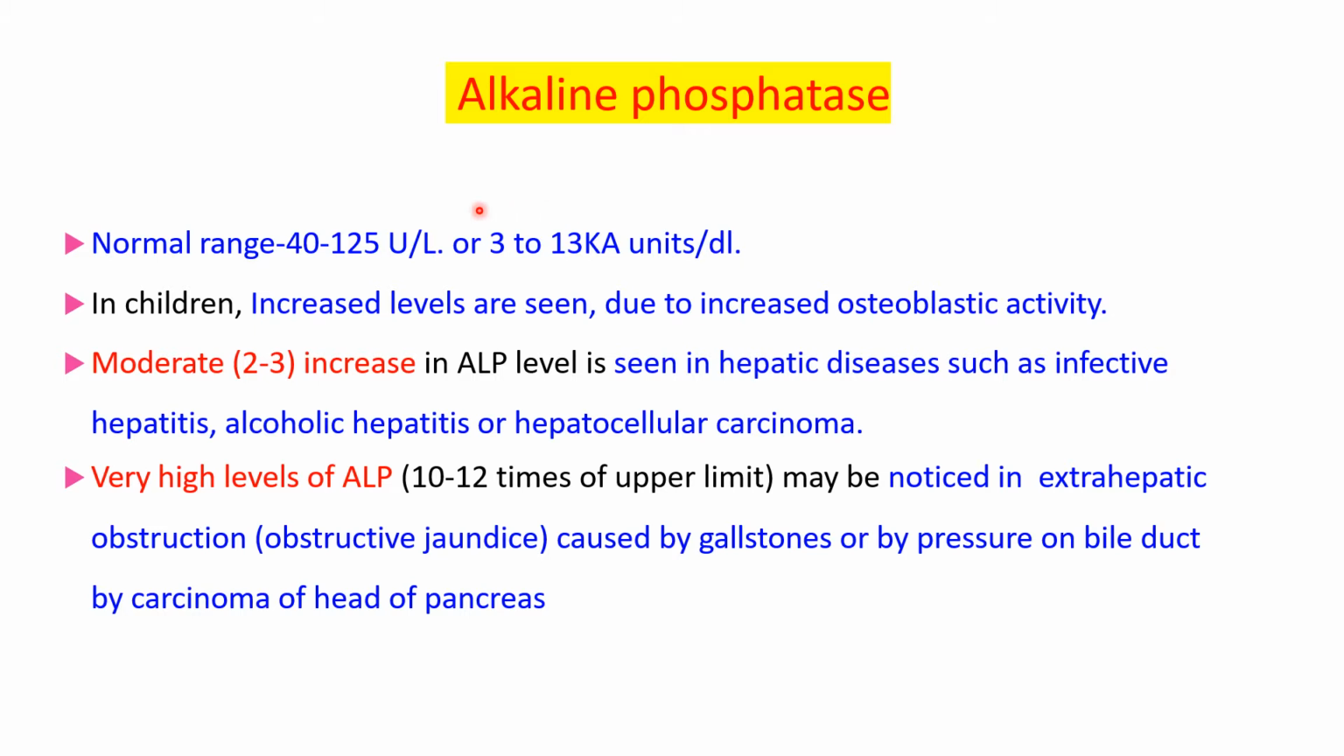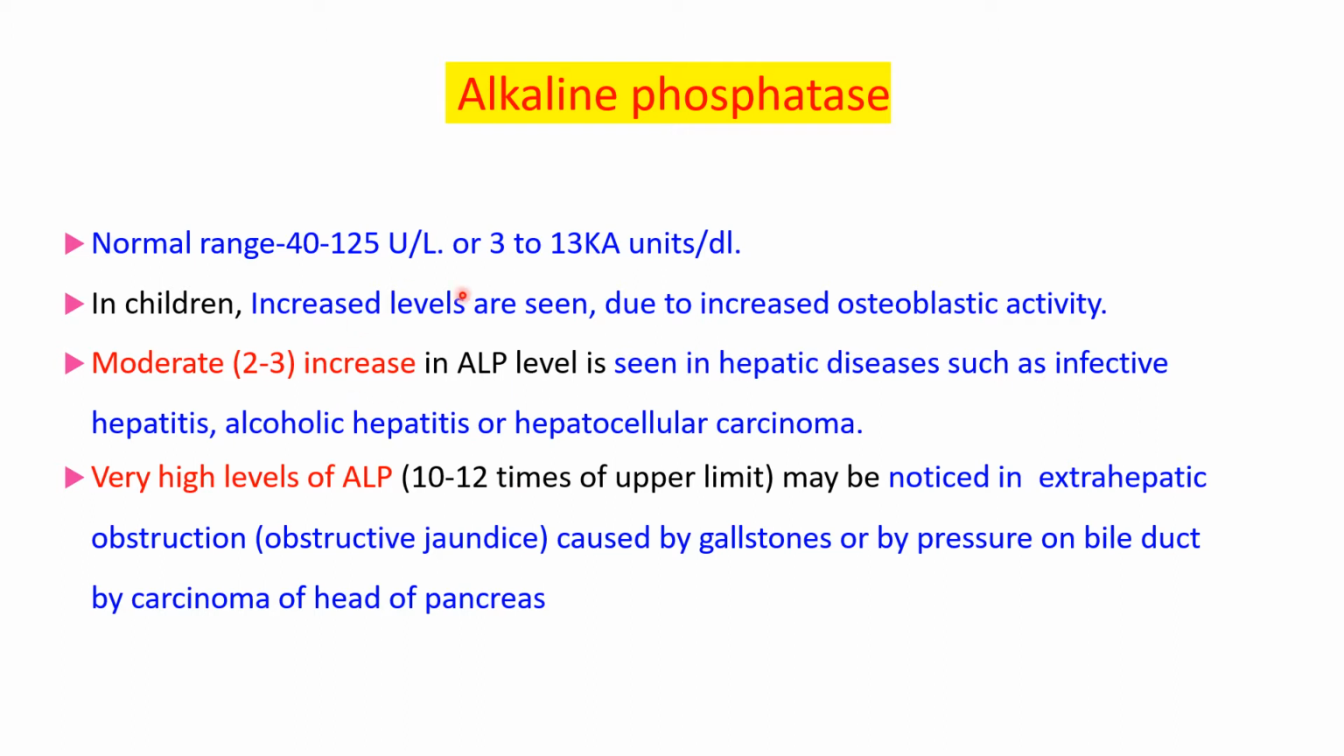First enzyme is alkaline phosphatase. Normal range is 40 to 125 units per liter, or in other units 3 to 13 King Armstrong units per dL. In children, increased levels are seen. These levels are for adults, and in children the level is more. Normally, in children, levels are more because there is increased osteoblastic activity. Growth is taking place in the children, and because of that there is an increase in the alkaline phosphatase level. Normally, alkaline phosphatase level in children is more as compared to adults.